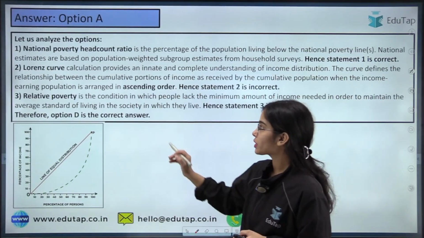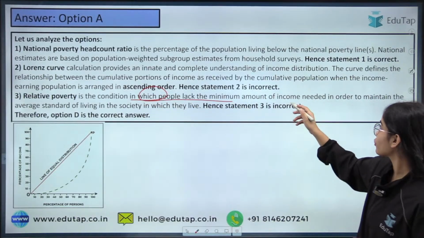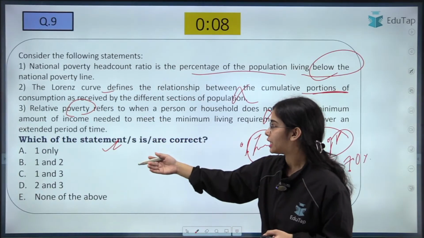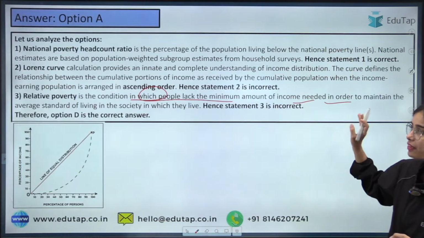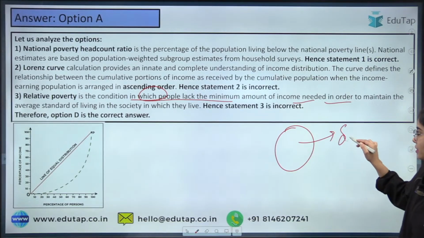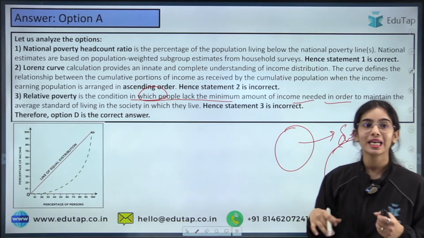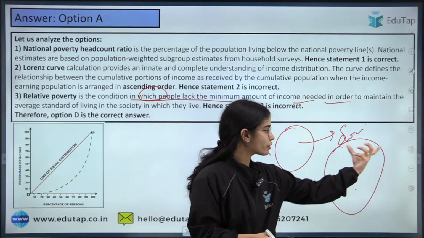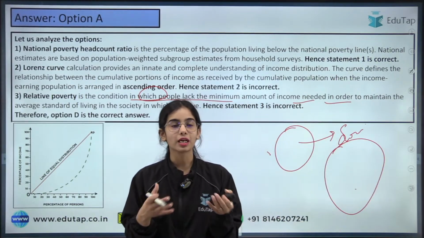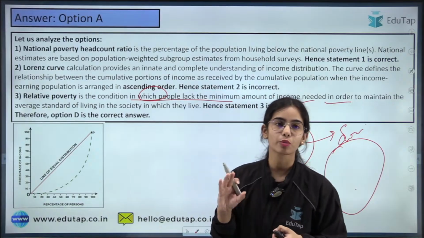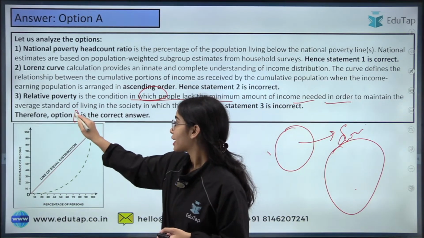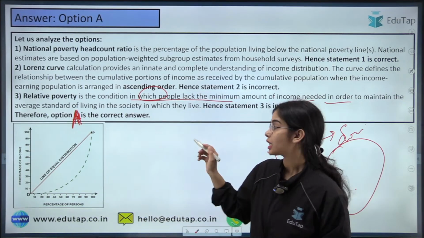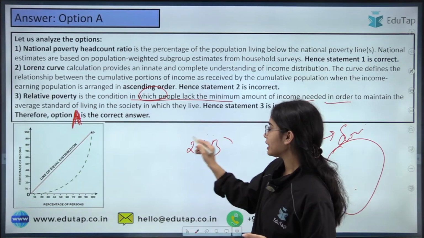Okay. So relative poverty is the condition in which people lack the minimum amount of income needed in order to maintain an average living standard in the society in which they live. So when we are comparing a group of people with the society or with the other part of the population, then this is relative poverty. Then we can compare and tell that yes, this group is poor. Here the answer is A, sorry. Only A is the correct statement. The second and third are the incorrect statements.